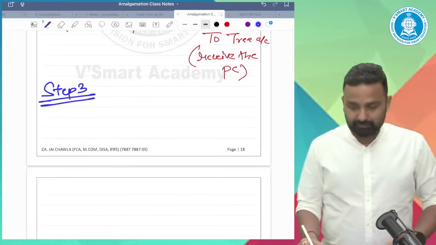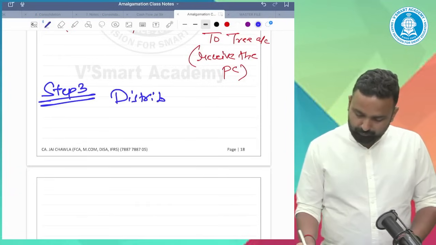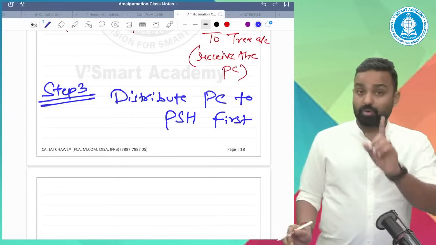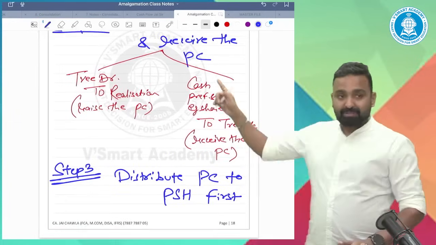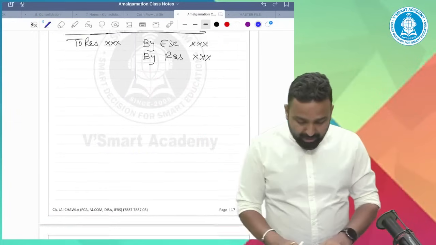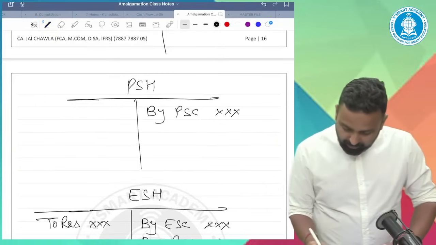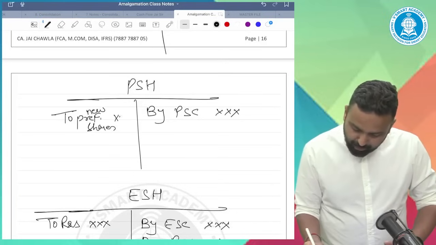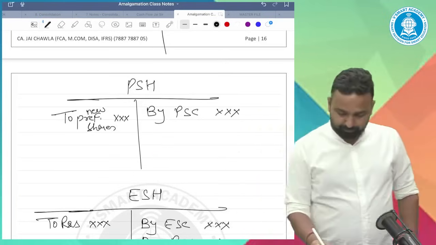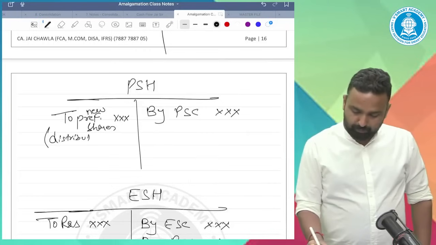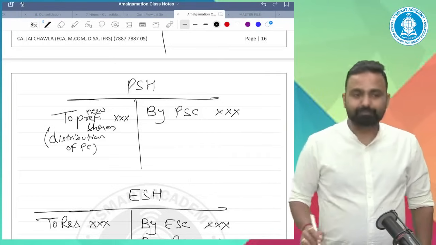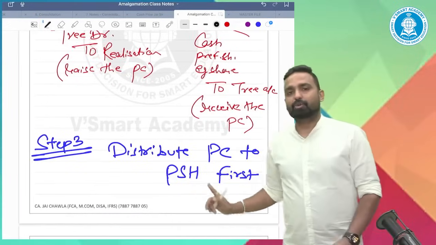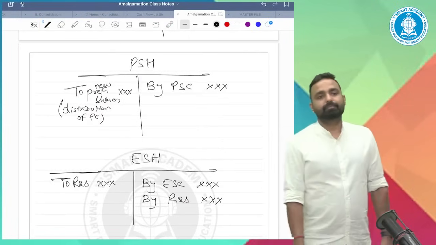Step number 3. Distribute PC to preference shareholder first. Only preference holder, not equity holder. You receive the PC now. Now distribute the PC to preference holder. When you distribute the PC to preference holder, here you will give them new preference shares. This is your third step: distribute PC to preference holders. Guys, understood or not?